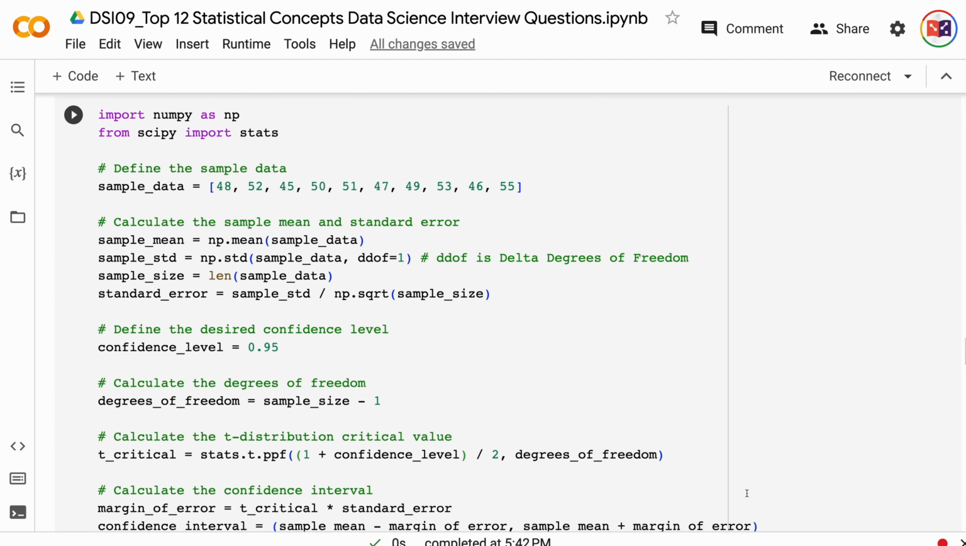Question 6. What are type 1 and type 2 errors? Type 1 error is the same as the significance level or false positive rate. It is when the null hypothesis is rejected when it is true. Type 2 error is the same as false negative rate. It is when the null hypothesis is not rejected when it is false.